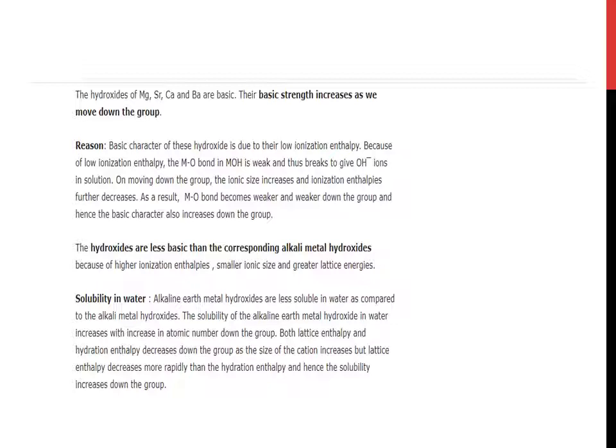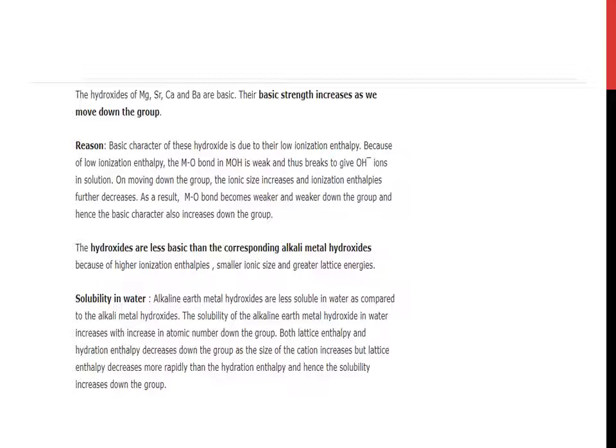On moving down the group, the ionic size increases and ionization enthalpy further decreases. As a result, the metal-oxygen bond becomes weaker and weaker down the group and hence the basic character also increases down the group. The hydroxides are less basic than the corresponding alkali metal hydroxides because of higher ionization enthalpies, smaller ionic size and greater lattice energies.